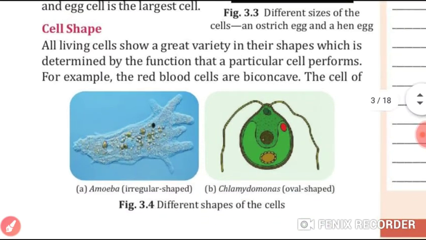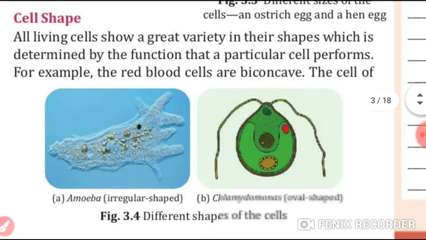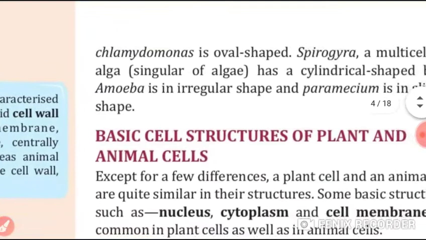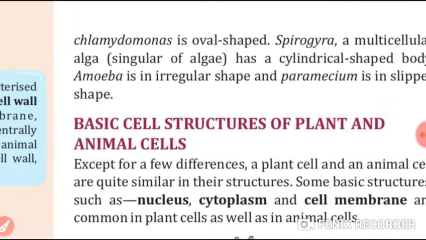Students, all living cells show a great variety in their shapes also, which is determined by the function that a particular cell performs. Example, RBCs are biconcave. The cell of Chlamydomonas is oval shape.